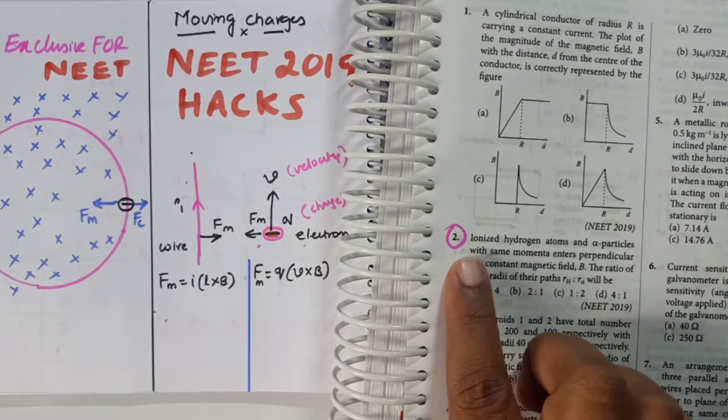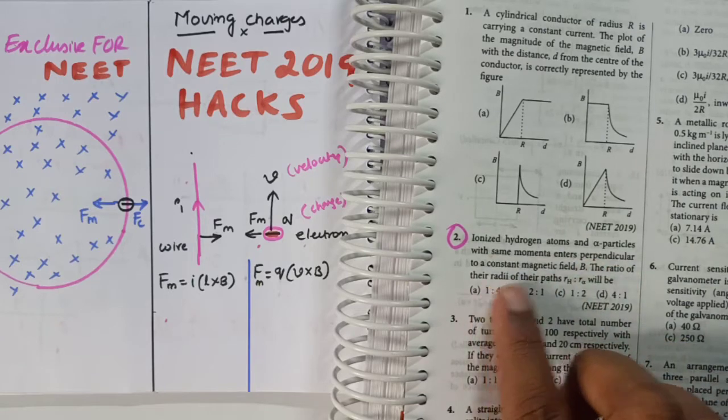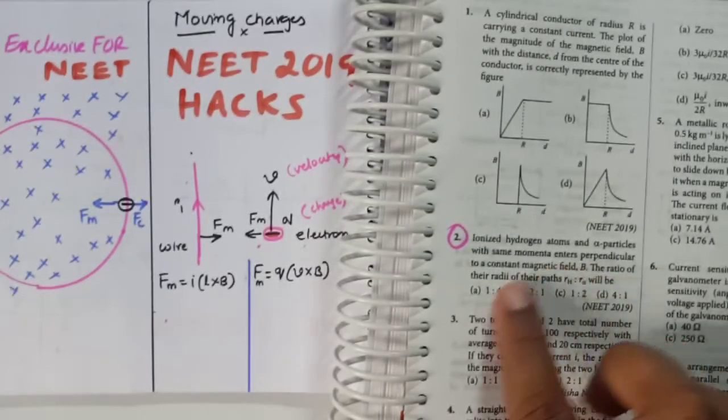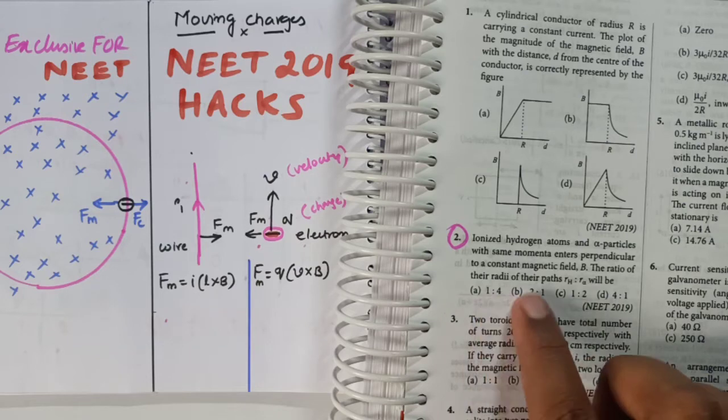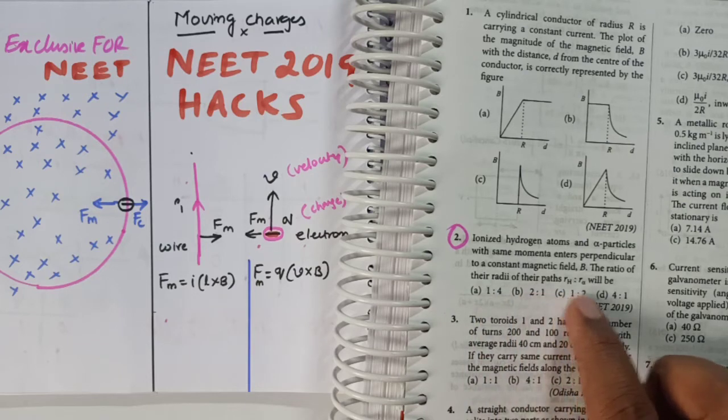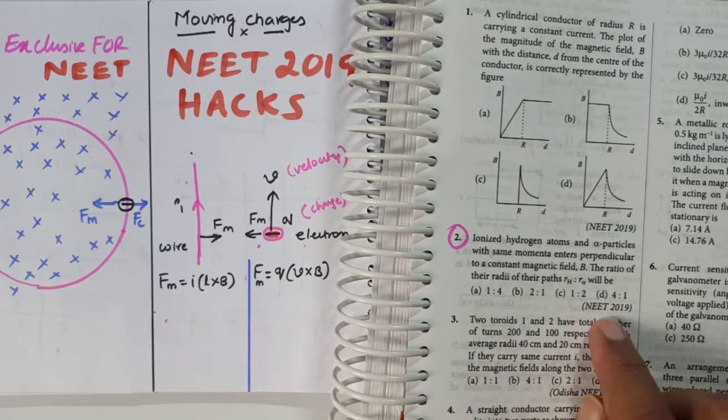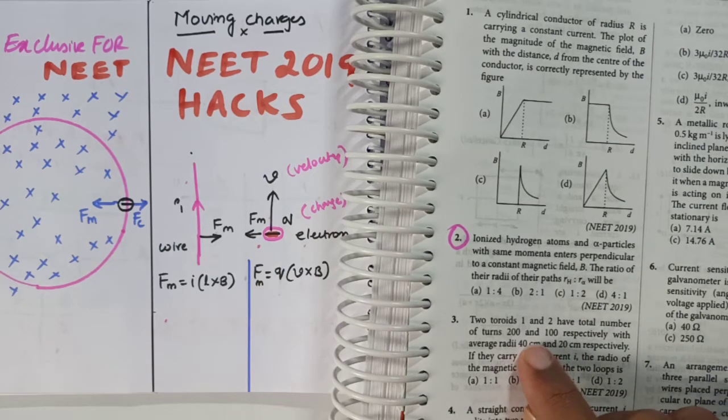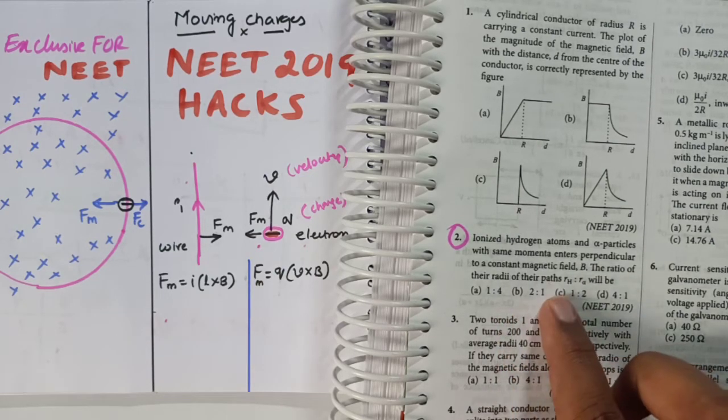See this problem: a hydrogen atom and an alpha particle having the same momentum enter perpendicular to the magnetic field. Find the ratio of the radii of their paths. This type of problem was asked in 2019. So today's concept will make you perfect in all these types of models.